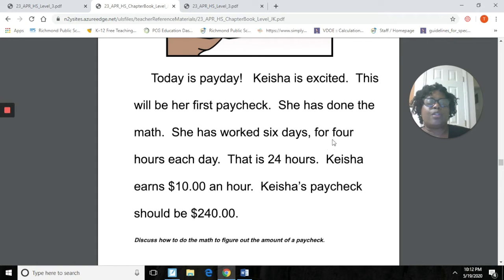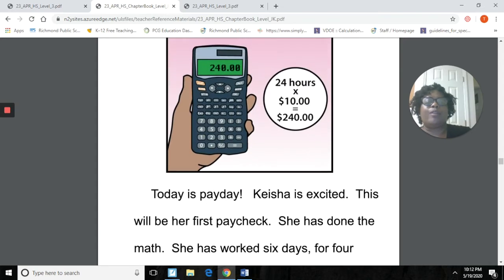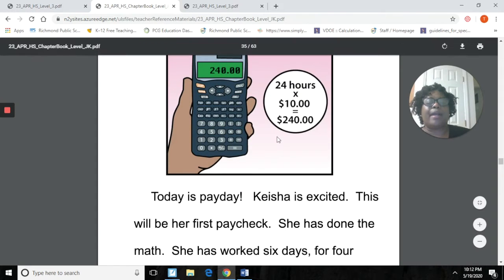Now, and then she worked 4 hours. Okay? And then she earned $10 an hour. So if we go back up here, we notice that she used her calculator, right? And she did some multiplication to figure out how much her paycheck should be. And she came up with a total of $240, okay? So if you said anything like that, you were correct.